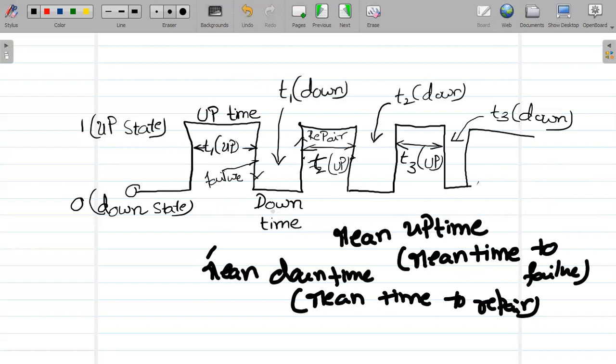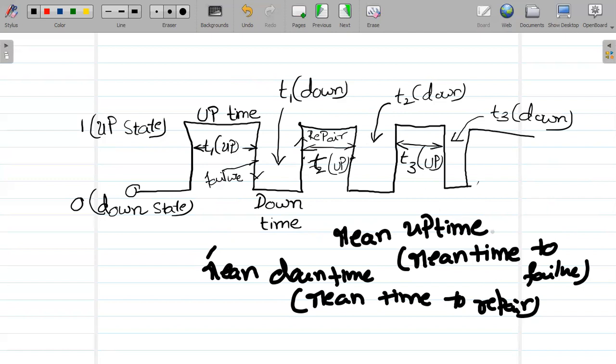Similarly, what is downtime? Once the unit has failed, if repair is taken, then the unit will come to its normal operating state. So this downtime indicates the mean time to repair. From failure, once repair is taken, it comes to the operating state.